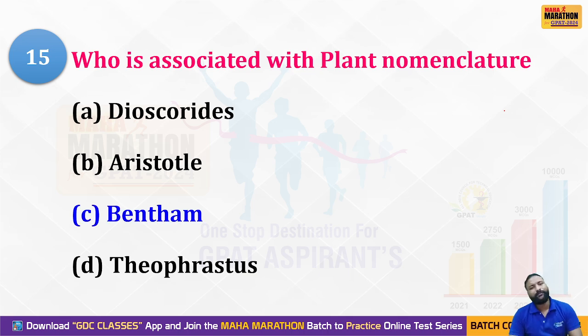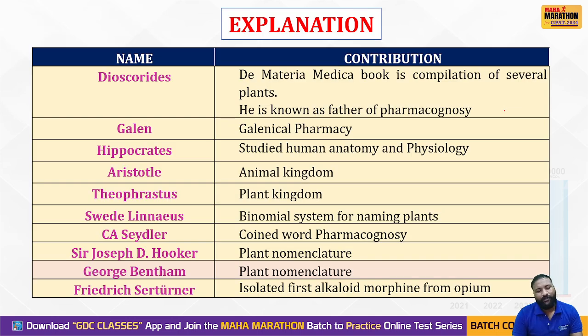Bentham, option C, is the right answer. In plant nomenclature, apart from the first person, two other persons, Hooker and Bentham, also made some contribution to the development of pharmacognosy, especially plant nomenclature.